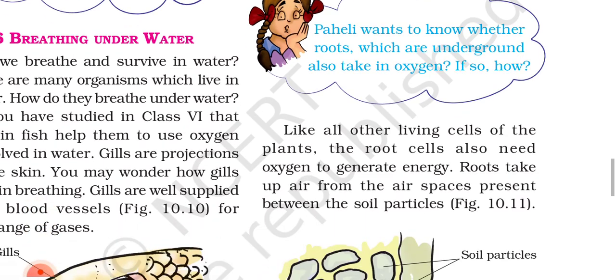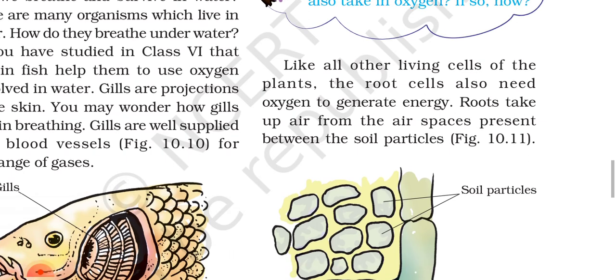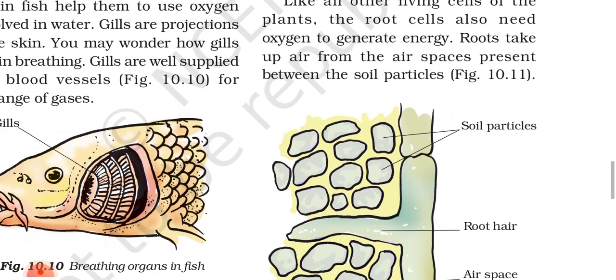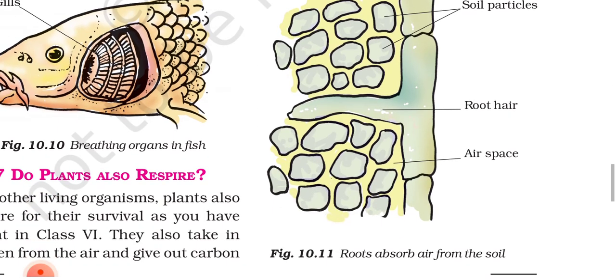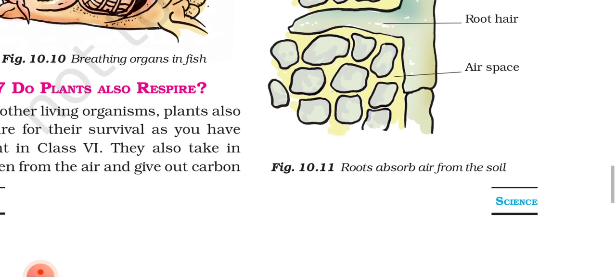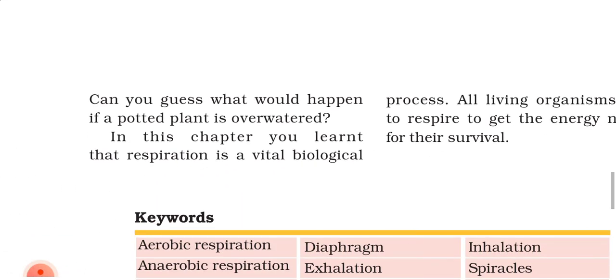Like all other living cells of the plants, the root cells also need oxygen to generate energy. Roots take up air from the air spaces present between the soil particles. Figure 10.11. Root absorbs air from the soil. Can you guess what would happen if a potted plant is overwatered?